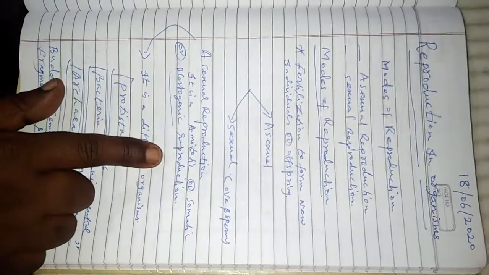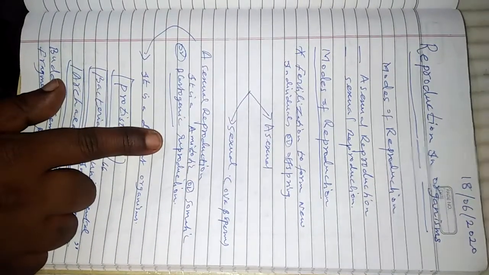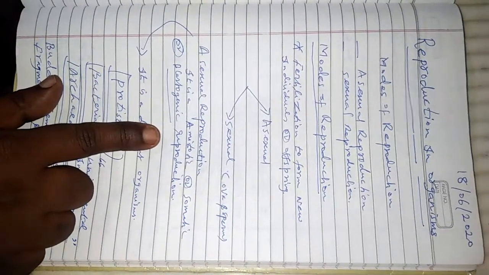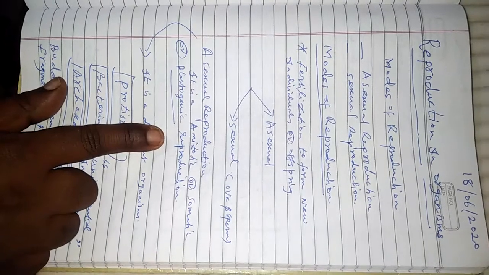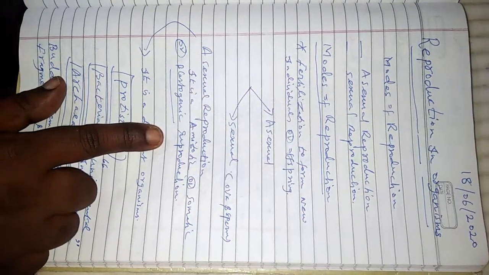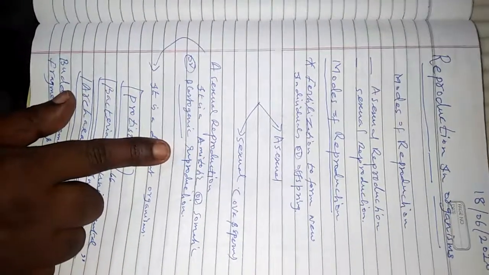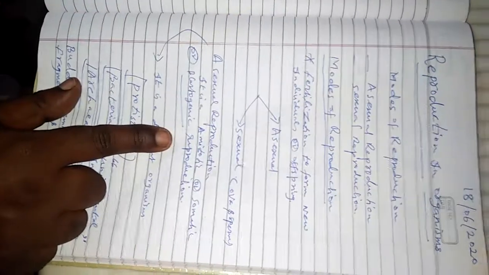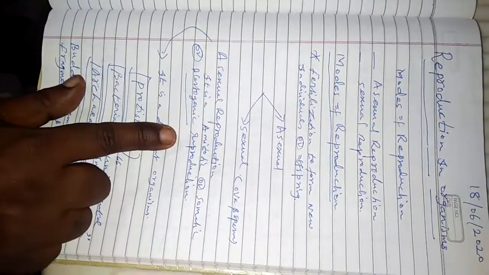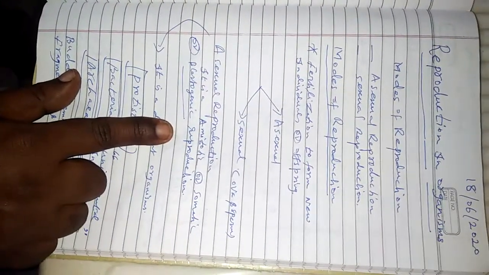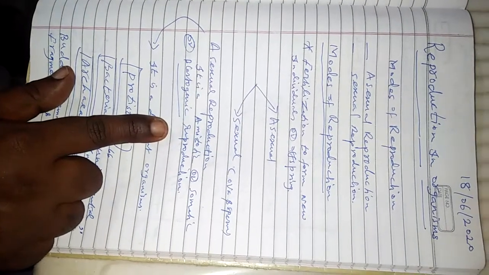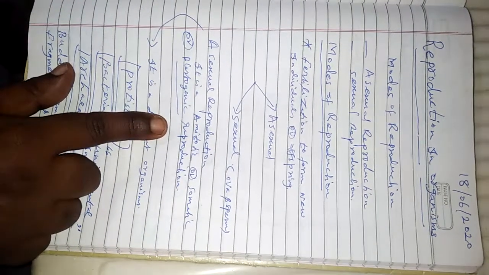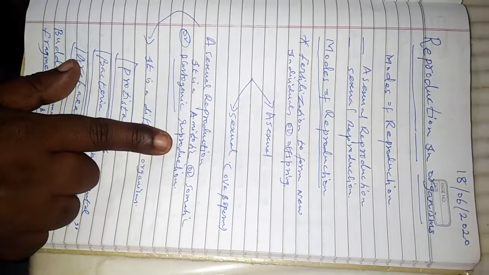That means the parent body itself divides into two halves, or the parent body forms an extra growth. Then it develops, and when developed, it separates from the mother body. It is called asexual reproduction.